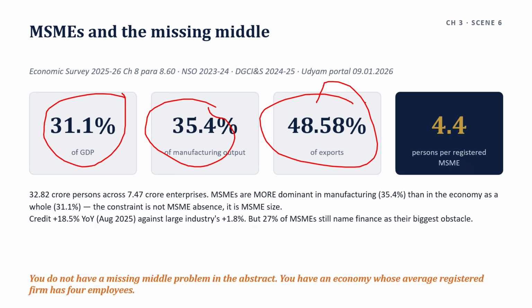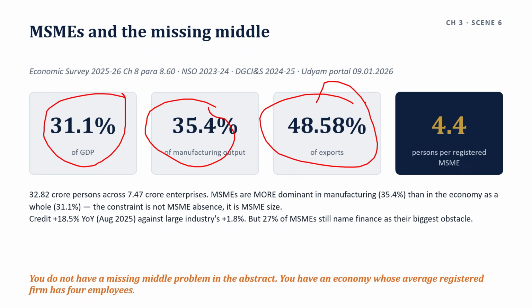Say average, not median. This is a mean, and in a barbell distribution the median would be lower still, which if anything strengthens the point. And the second one is that MSMEs are more dominant in manufacturing than in the economy as a whole: 35.4% of manufacturing output against 31.1% of GDP, and 48.5% of exports. So the sector that the rest of this chapter says is too small is a sector in which small firms already deliver half of the exporting.